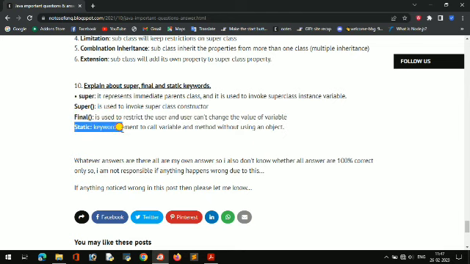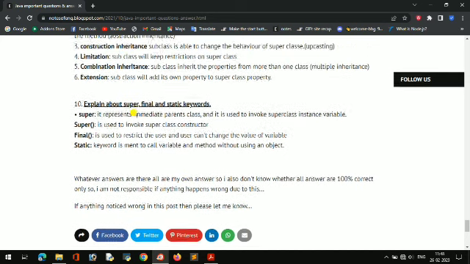And static is a keyword meant to call a variable and method without using an object. Like public static void: public static void means we are not making any object. So the static keyword helps there. If we don't want to make any object, we use the static keyword.